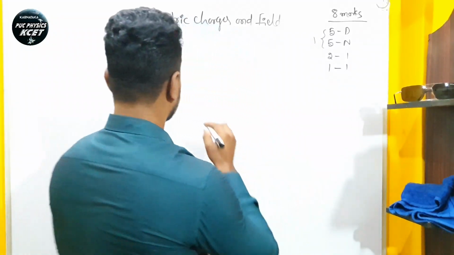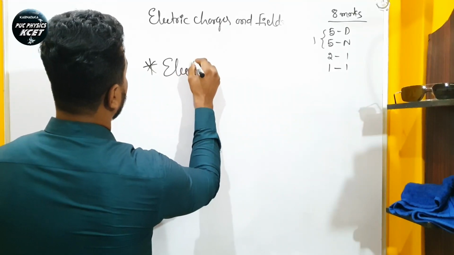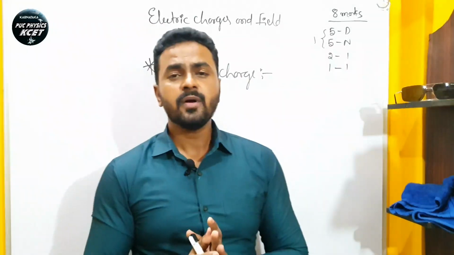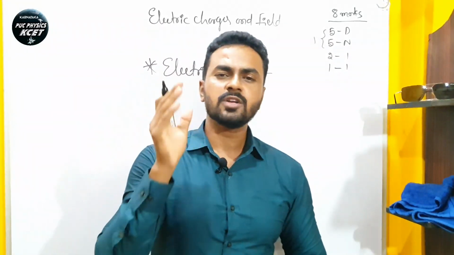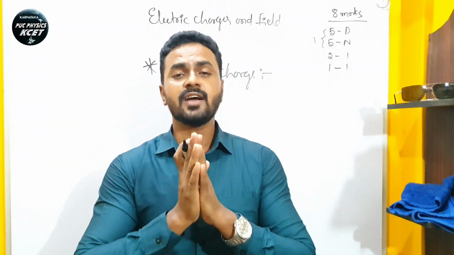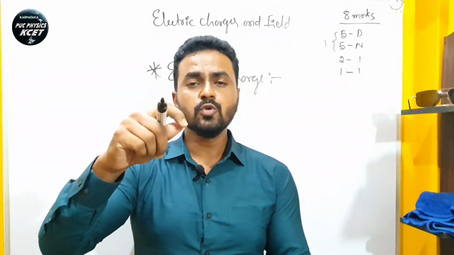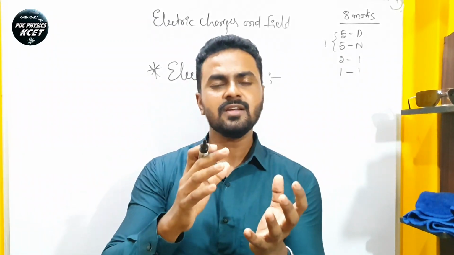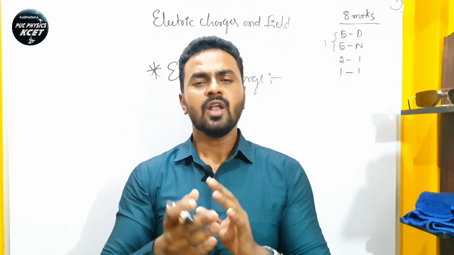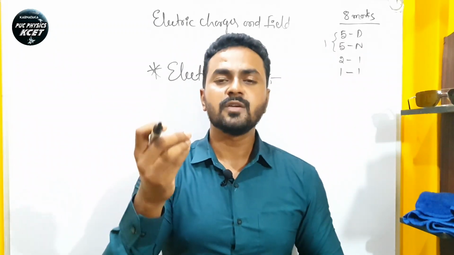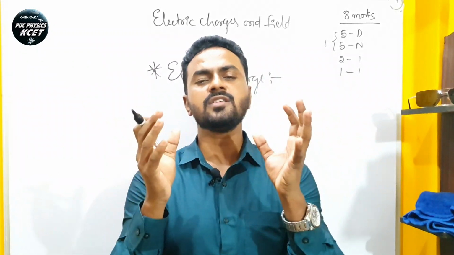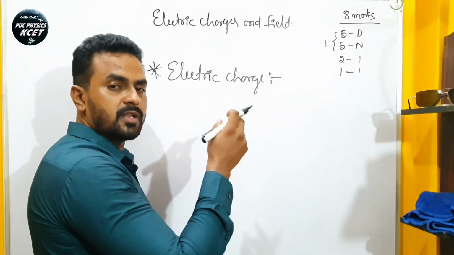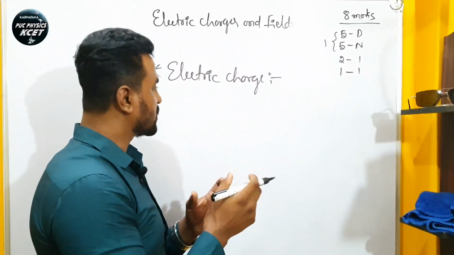The most important thing is electric charge. What is electric charge? Electric charge is the property possessed by a material object by virtue of which electrical effects and other related effects are observed. When the comb is brought nearer to the pieces of paper, they start attracting to the comb. This is an effect of attraction. Like that, we can also observe the effect of repulsion. So these are all the electrical effects that we observe, right? So we can call it electric charge that is responsible for this kind of attraction or repulsion effects, right?